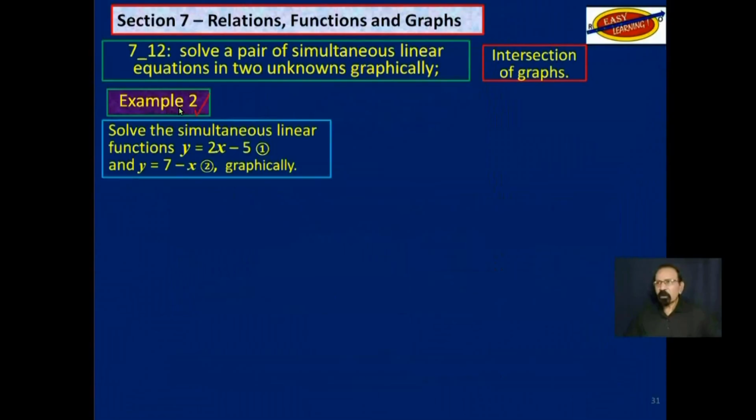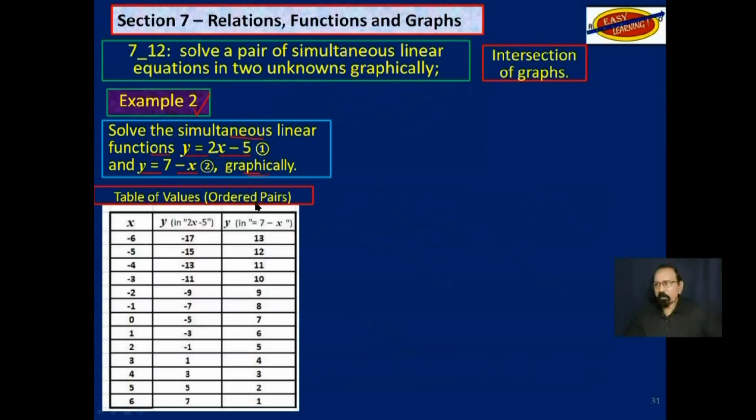Example 2, solve the simultaneous linear functions or equations y is equal to 2x minus 5 and y is equal to 7 minus x. And you are to do that graphically. So we get a table of values or ordered pairs.